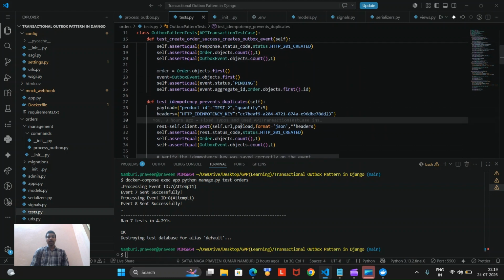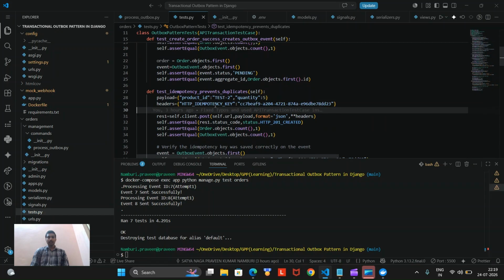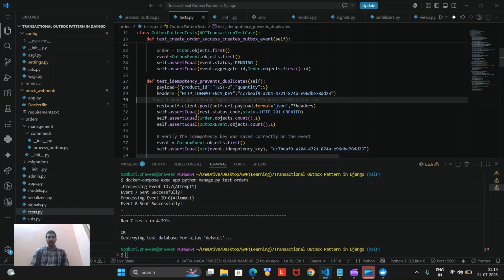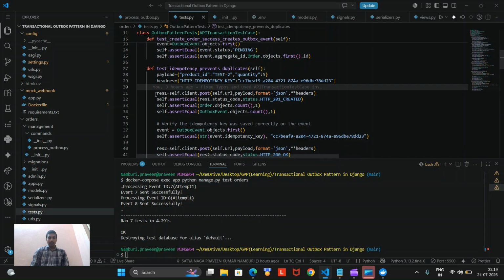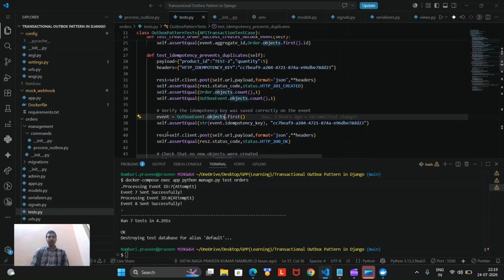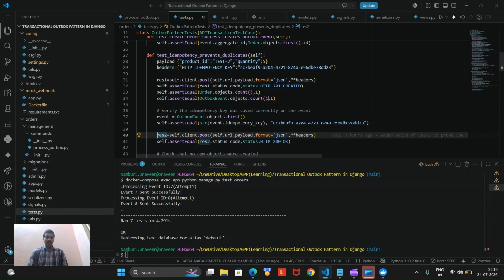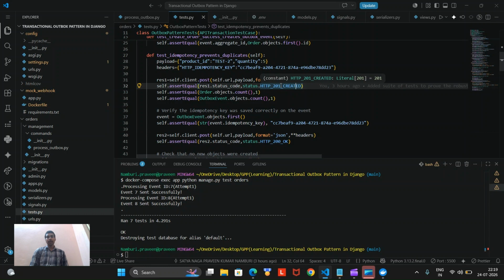And the test idempotency prevents duplicates. So when you are sending the same request, let's say the headers will be this, the first request we are sending and then a second request, and we are storing both the responses in res1 and res2. The first request will return status code 201 created. So the assert method will check whether both the values are correct or not. So the status code and 201 created should be equal. And here the status code and the 200 okay.